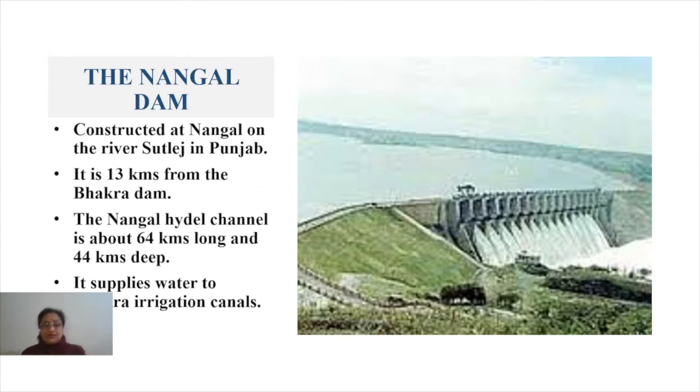The second dam under that is the Nangal Dam. And regarding Nangal Dam, it was actually constructed at Nangal only, on the Satluj river in Punjab. Okay, and it is almost 13 kilometers from the other dam, that is Bhakra Dam. Now Nangal Hydel channel is about 64 kilometers long and 44 kilometers deep, and it supplies water to Bhakra irrigation canals, which we had discussed just now in the earlier part.